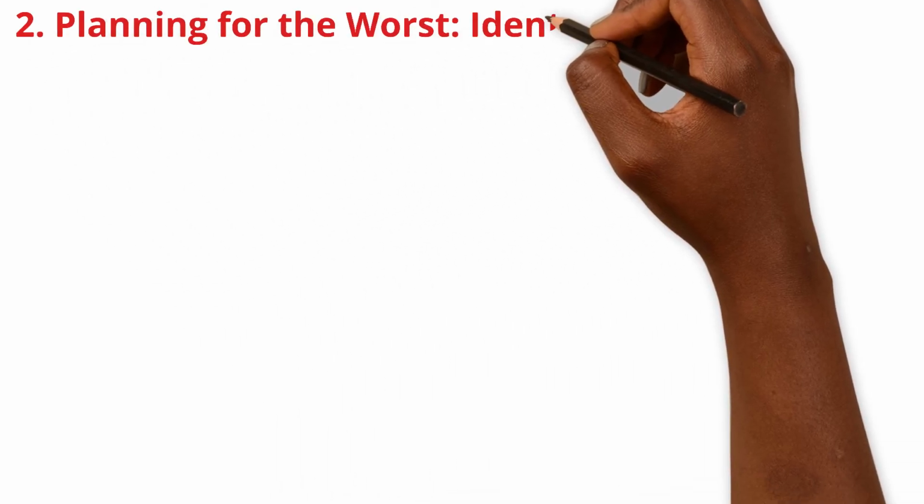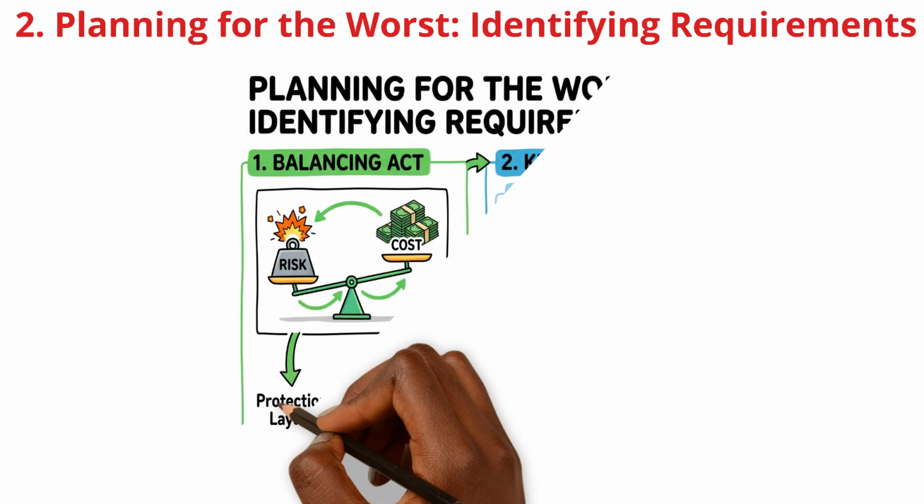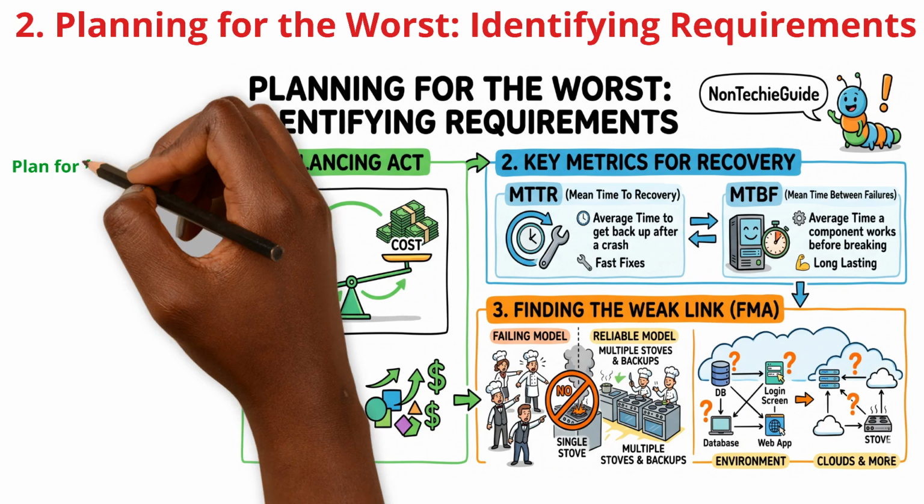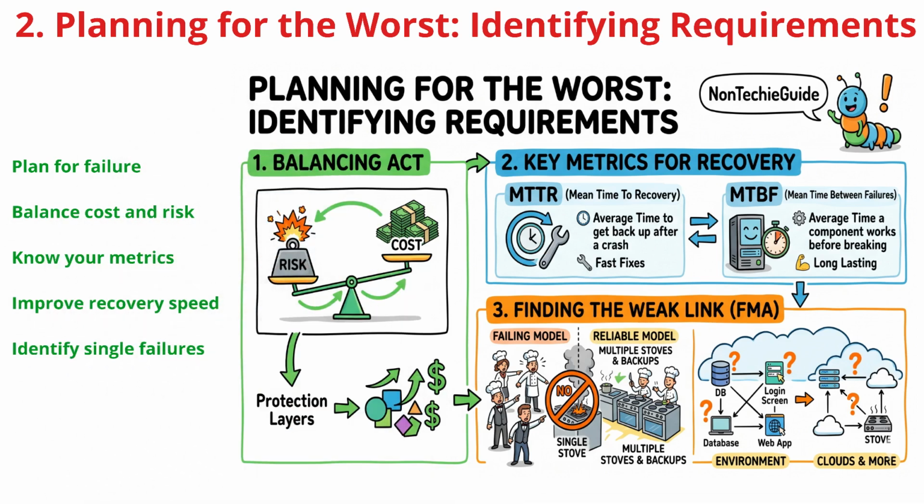Before we start building, we need a plan. Creating a resilient system is all about balance. You can add countless layers of protection, but that drives complexity and cost up. It's an essential trade-off between risk and your budget. How do we find that perfect balance? By measuring 2 key metrics.